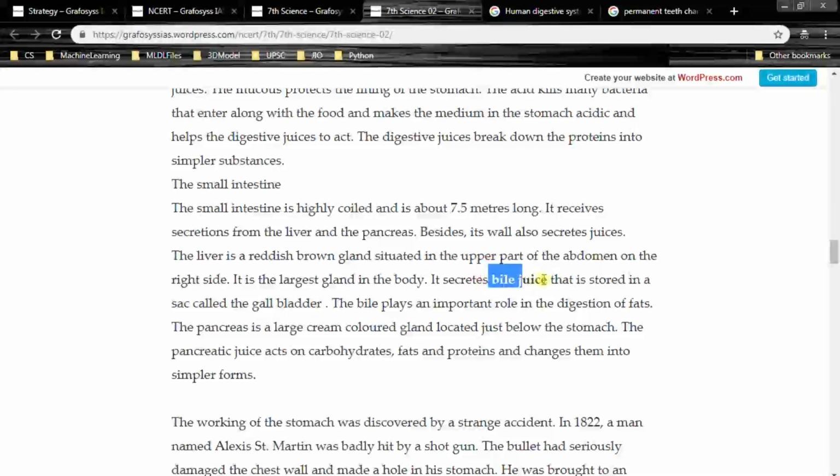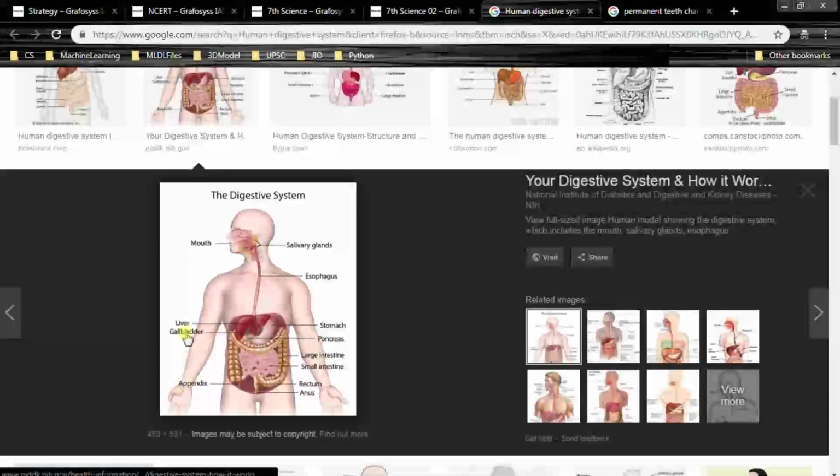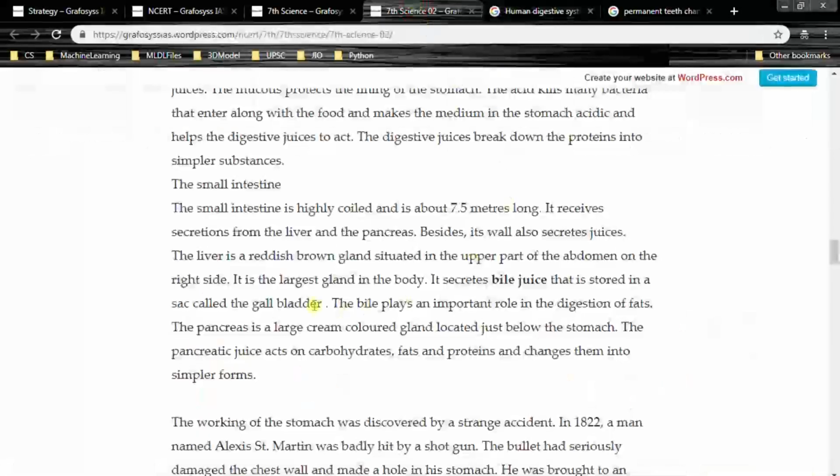So bile juice, please remember, bile juice by liver, and it is stored in gallbladder. So liver, gallbladder. Bile juice is produced here and it is stored in gallbladder. The bile plays an important role in the digestion of fats.